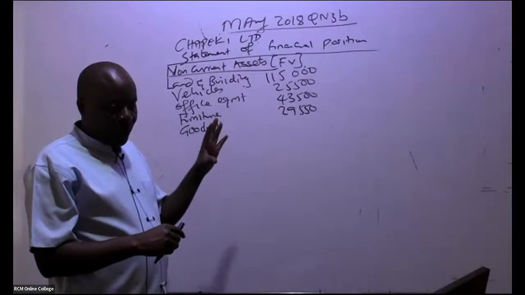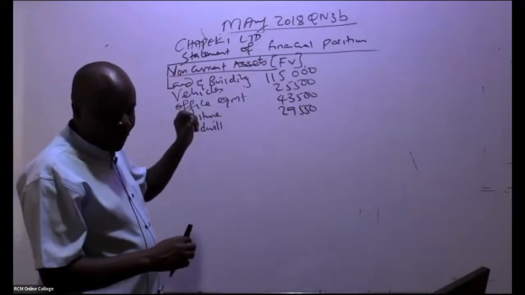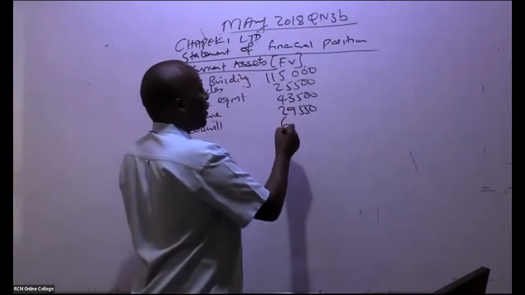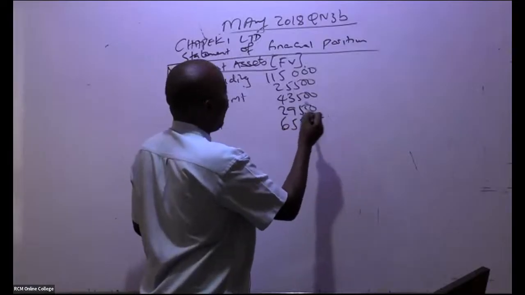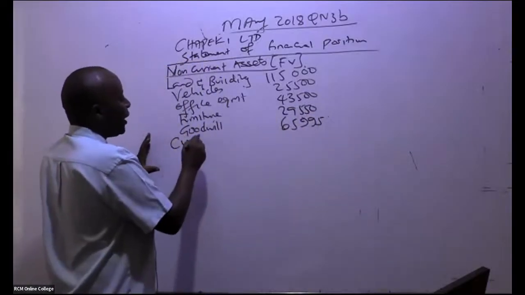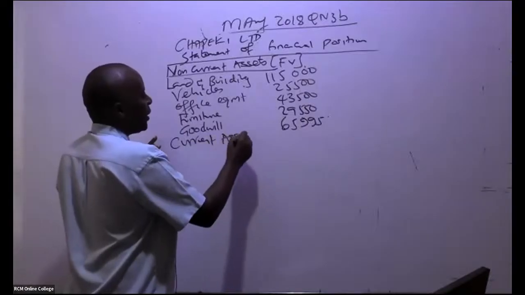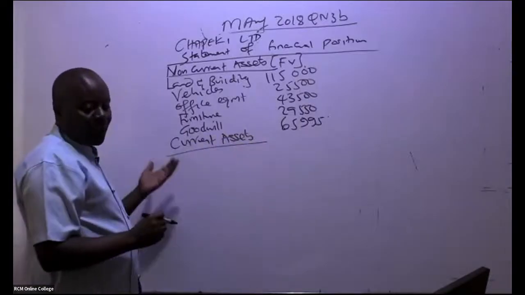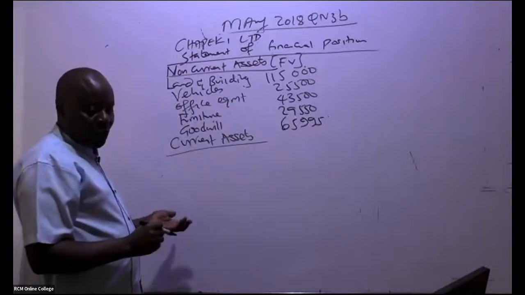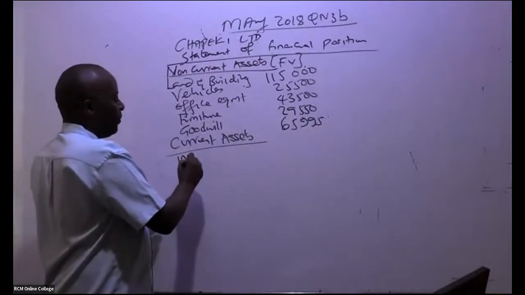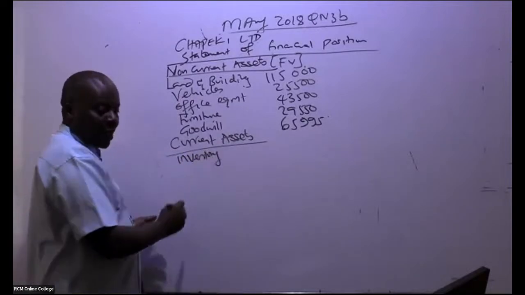We got goodwill, leave alone the other one, 65,995. So from there, you go to current assets. So current assets, we pick them. We have inventory. Inventory, you have to be very, very careful.